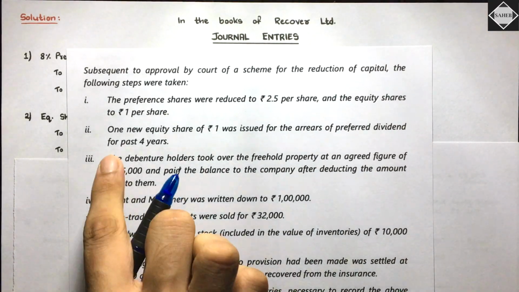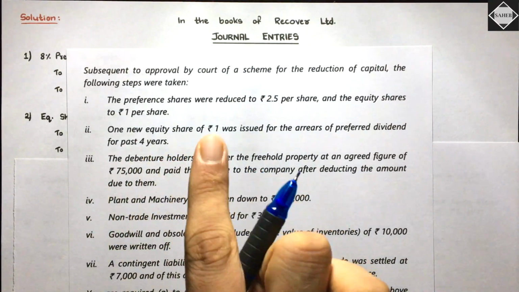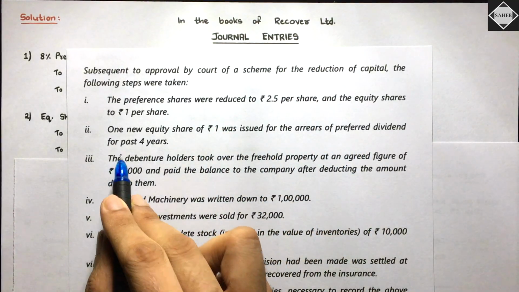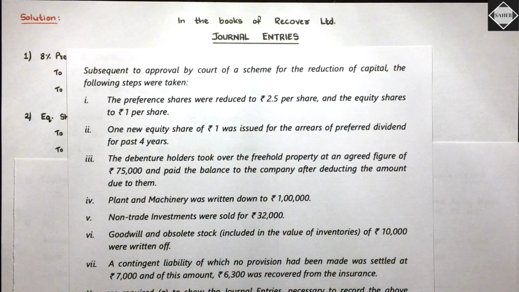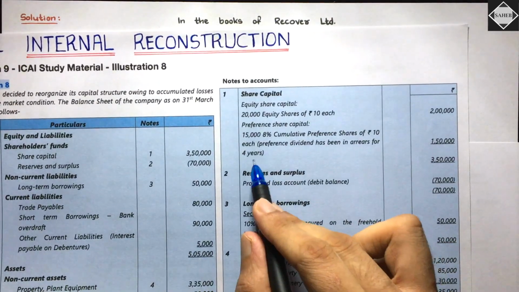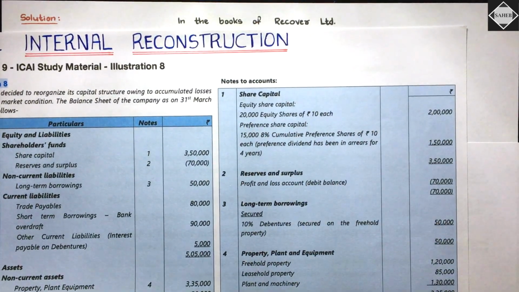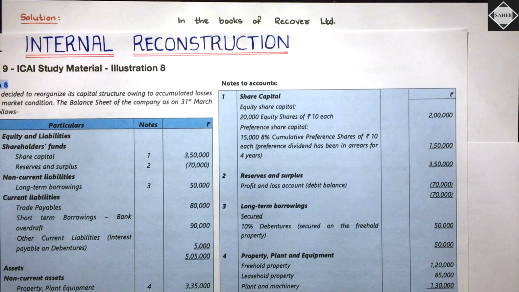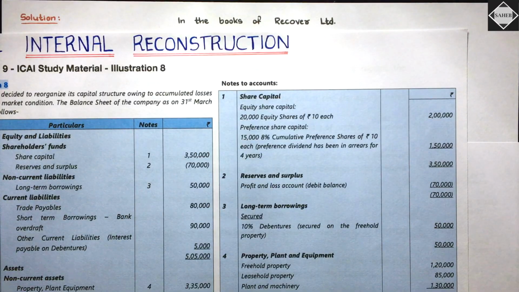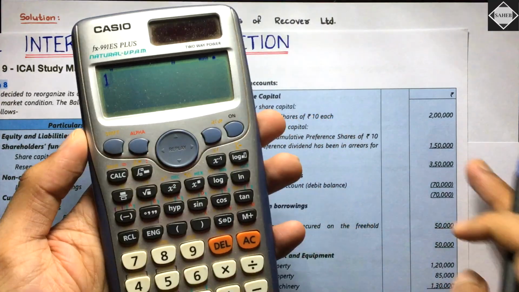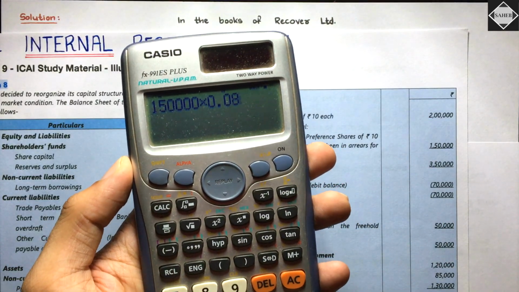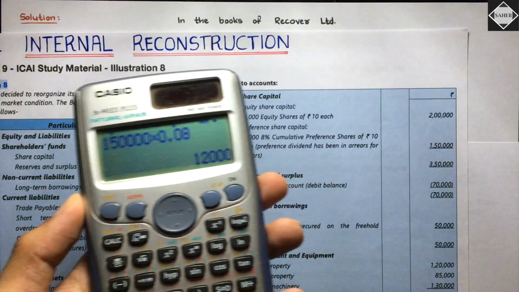Then they are saying one new equity share of rupee 1 was issued for the arrears of preference dividend for past 4 years. Yes, we have seen in the balance sheet that preference dividend is in arrears for 4 years. So let's just calculate how much is that amount. How will you calculate that amount? You all know they have given the name. See, 8% cumulative preference shares. So 8% is the rate of dividend. First you will take the total capital value 1,50,000 into 0.08, that is equal to 12,000. This is the dividend of 1 year.